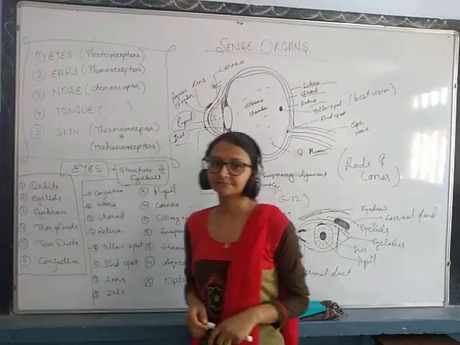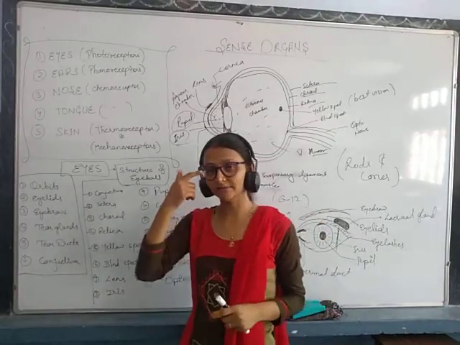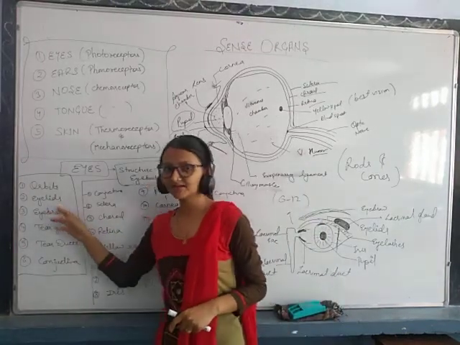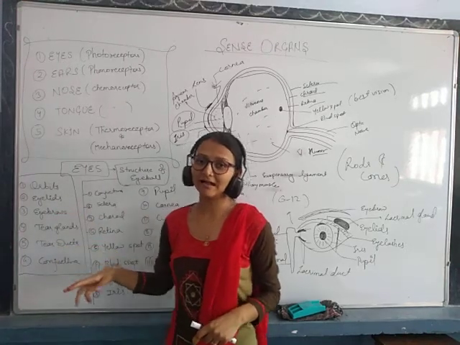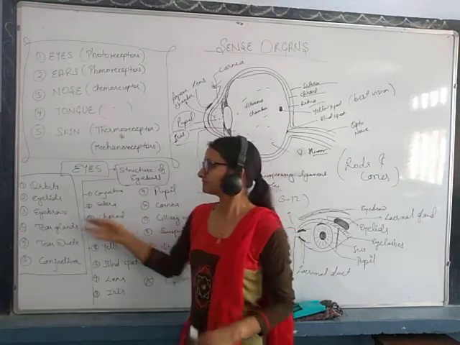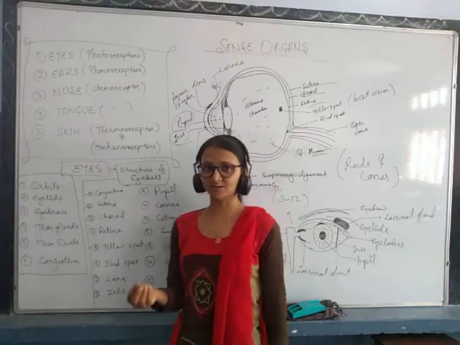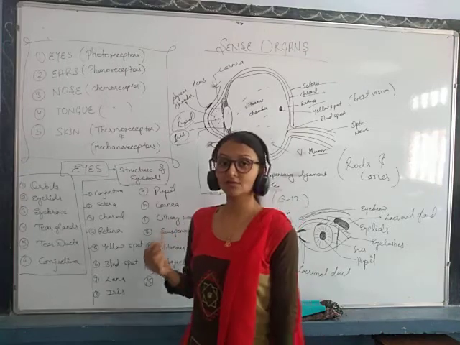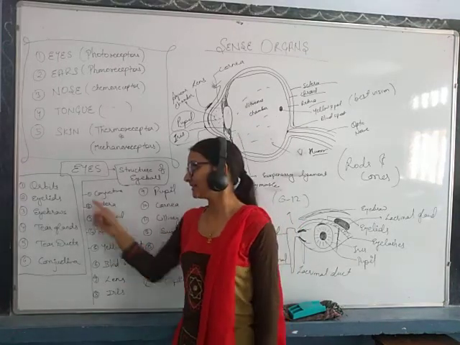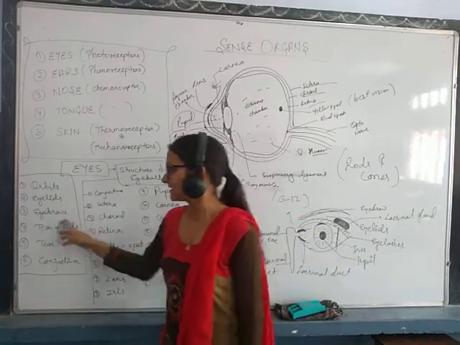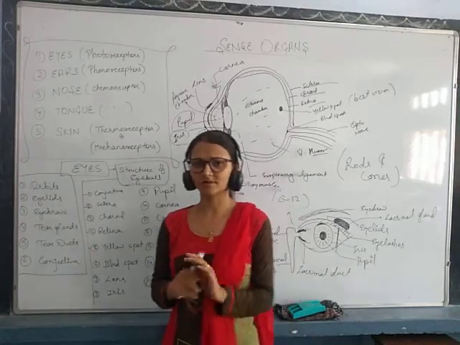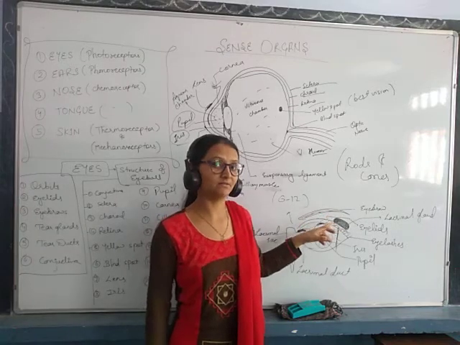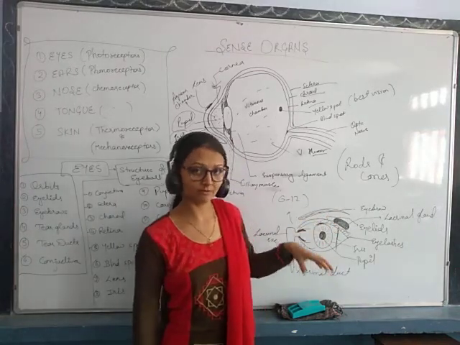Next there is eyelids. Eyelids, you know very well, are the upper portion of the eye. The tissue portion of the eye is called eyelids. It shuts off the light and it protects the eyes. You might have felt that if anything suddenly falls in your eyes, we just close our eye. That is by the help of eyelids. Next there is eyebrows. Eyebrows, although not a part of the eye, lie above the eye. It's not part of it, but it protects the eye.